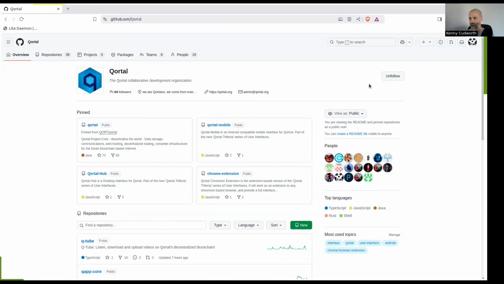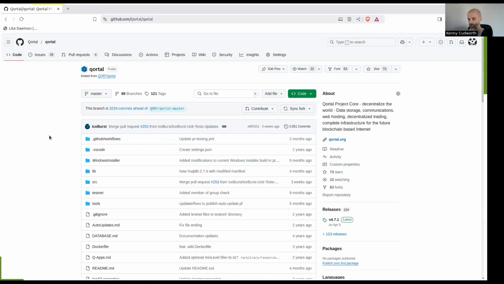Okay, today we're going to look at minting on Qortal. So first we're going to start by looking at the code. And the best way to do that is to go to github.com/Qortal, right here. Okay, and then we go to the main page and then we go to the first project, which is just called Qortal, which takes us to the code of the Qortal core, the same code that you use to run your node.